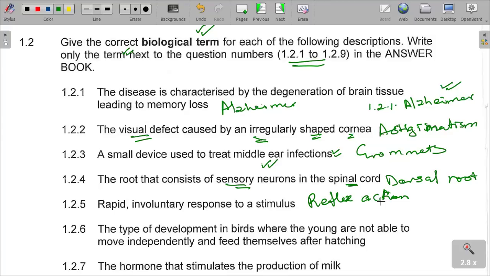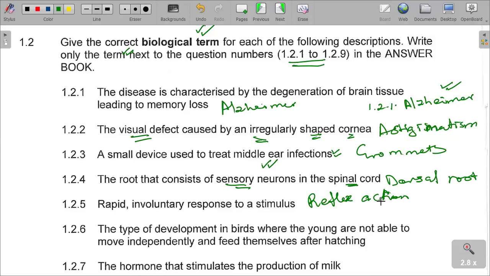So you are just walking and you step on a sharp object. The leg muscles contract, causing the effector muscles or organs to pull the leg away from that sharp object. That is a rapid involuntary response.